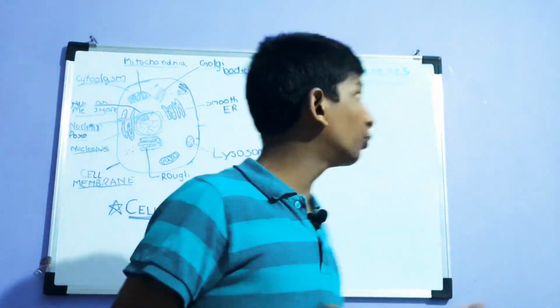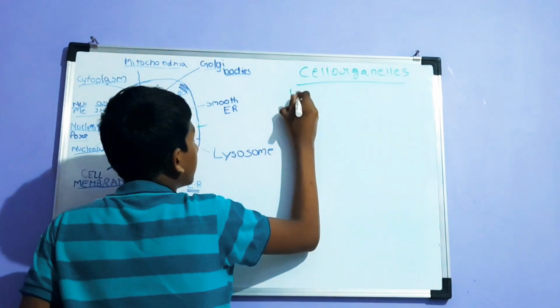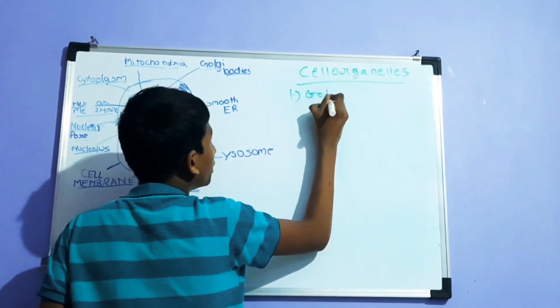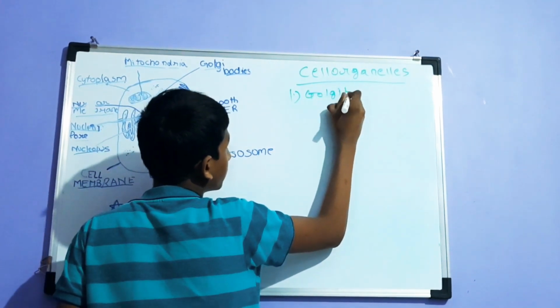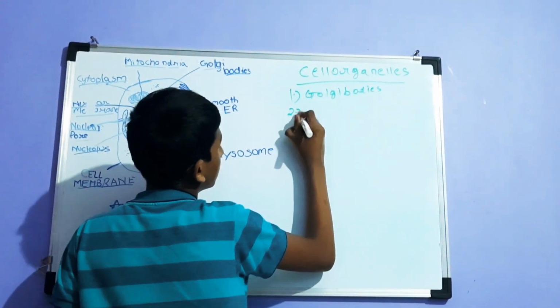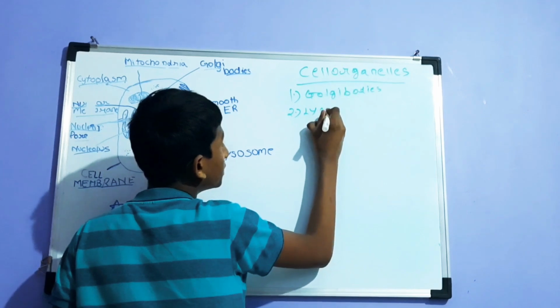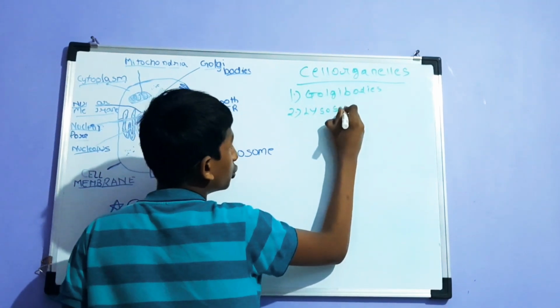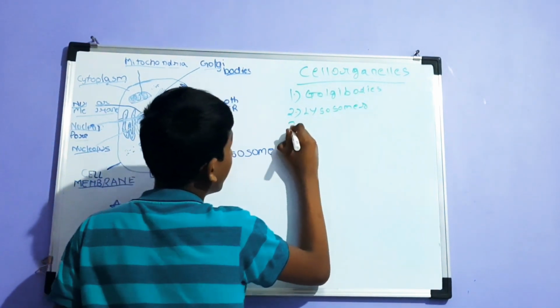I'll name them quickly. As you can see in the diagram also, Golgi bodies, lysosomes, and mitochondria.